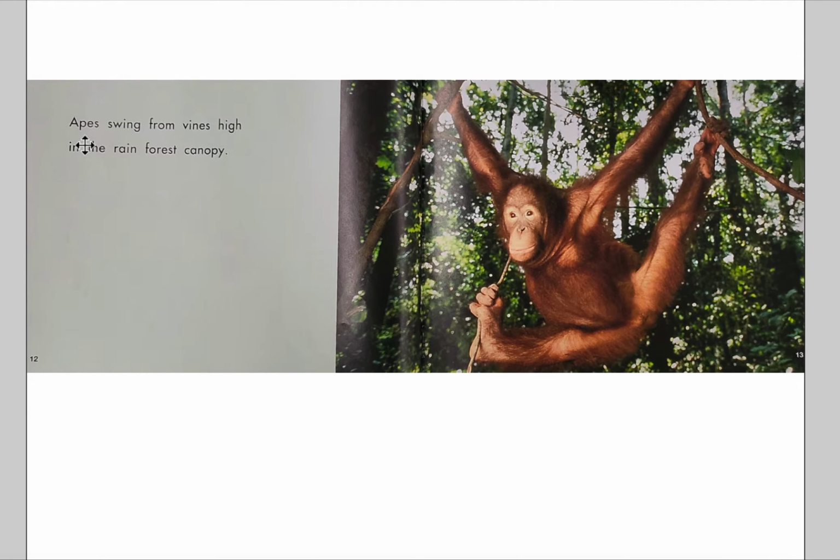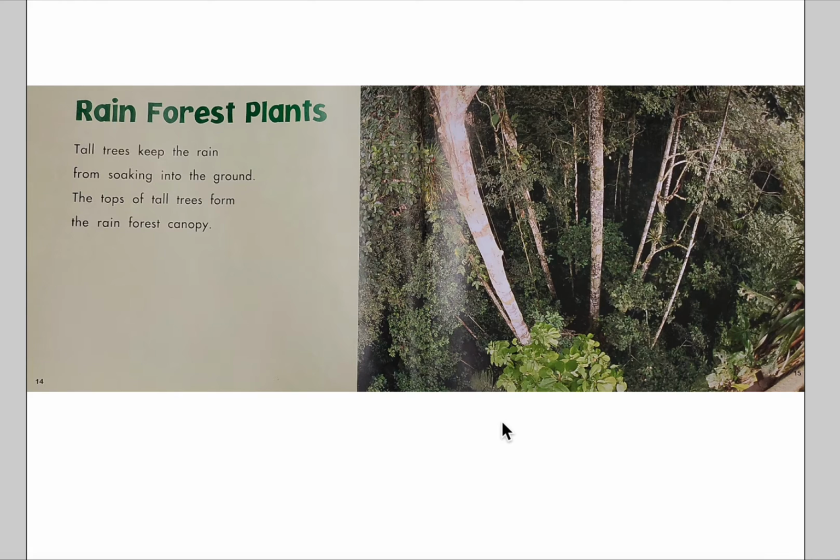Point to the first word, apes. Reading in 3, 2, 1. Apes swing from vines high in the rainforest canopy. You see the ape, and he's hanging on to the vines. He's probably trying to swing. Turn the page.